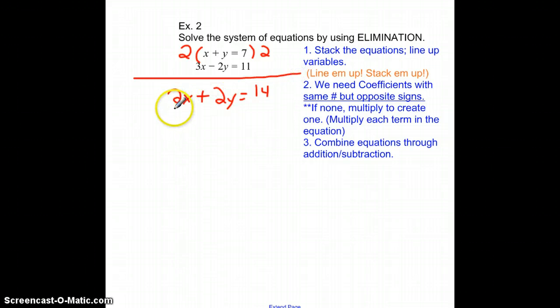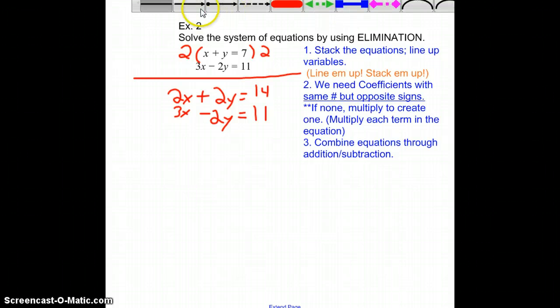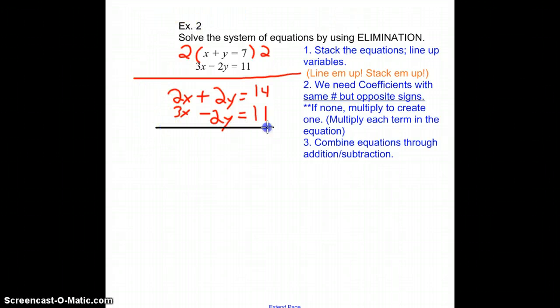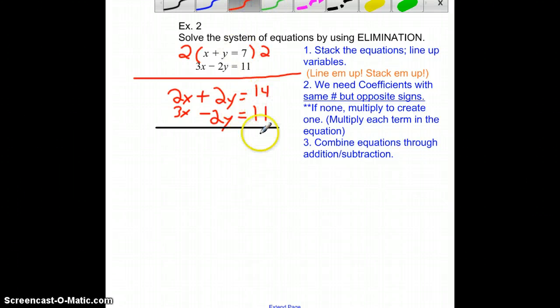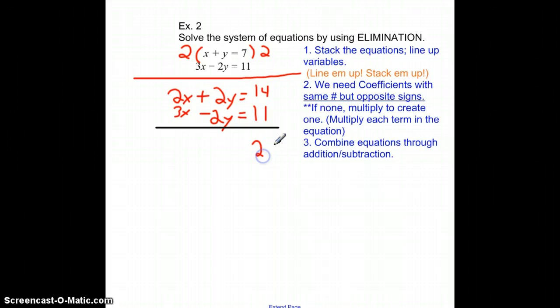Alright, I'm going to rewrite the other equation just so we can have them right next to each other, stack them up, line them up. 3x minus 2y equals 11. Now let's combine them through addition. So 14 plus 11, 25.